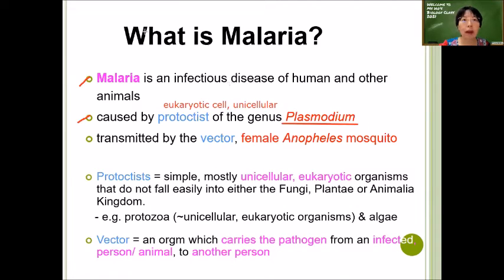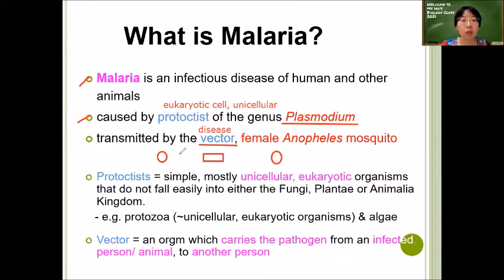Now, transmitted by what? Transmitted by a vector, or you can call it the disease vector. A vector is a medium, a transport medium.